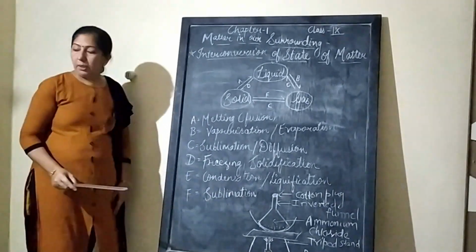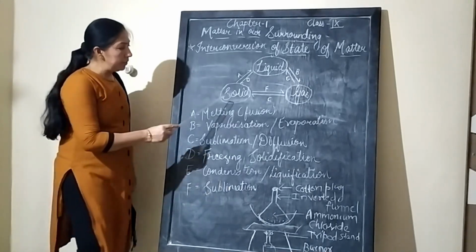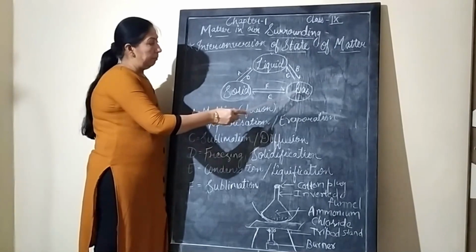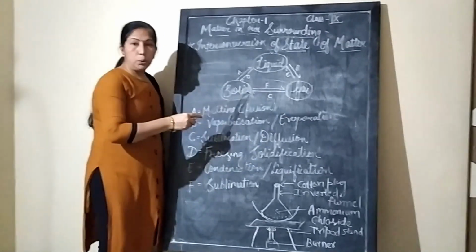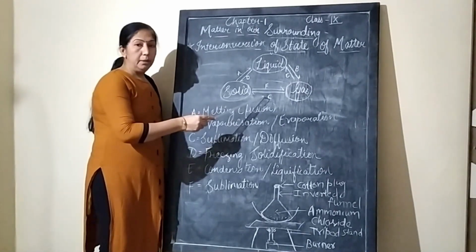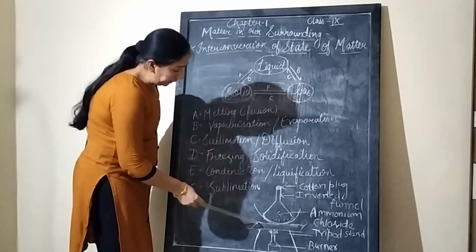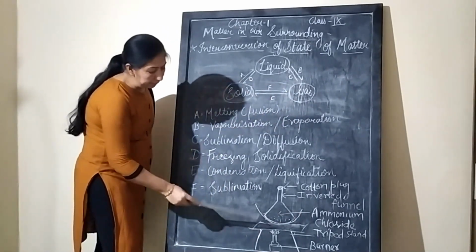Now sublimation, as we have already seen, is the conversion of solid into gaseous state by heating, and gas can be converted into solid by cooling, which is known as sublimation. Let us understand this sublimation activity by this method.